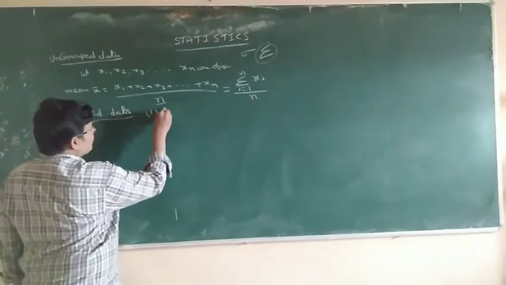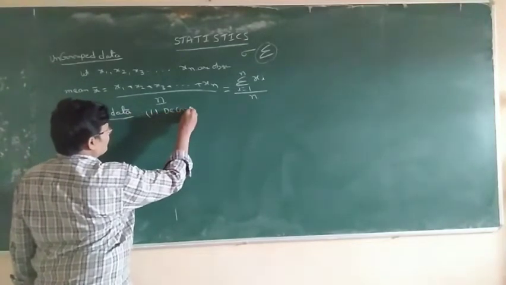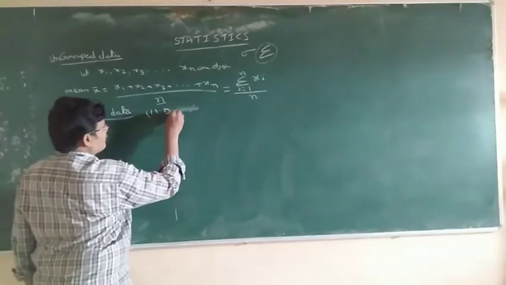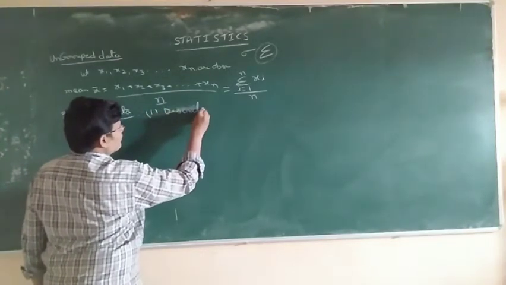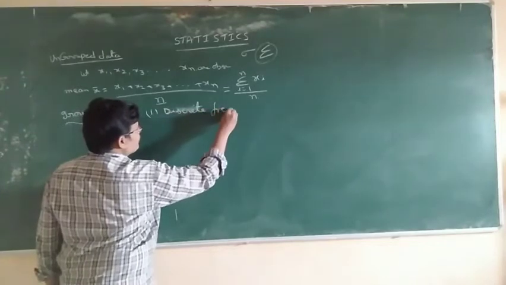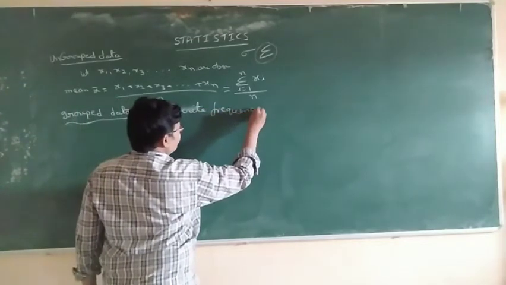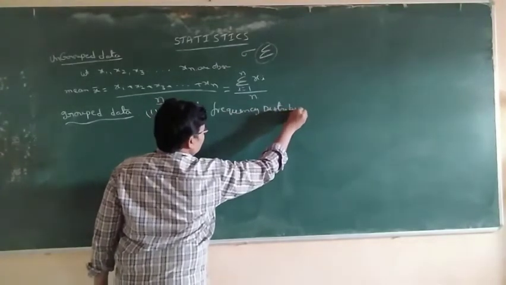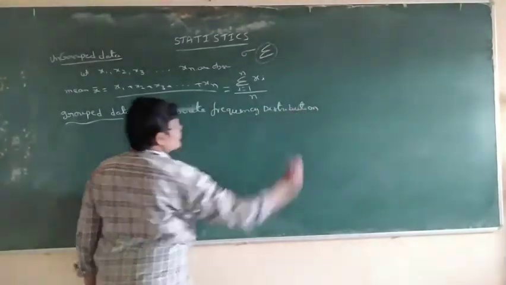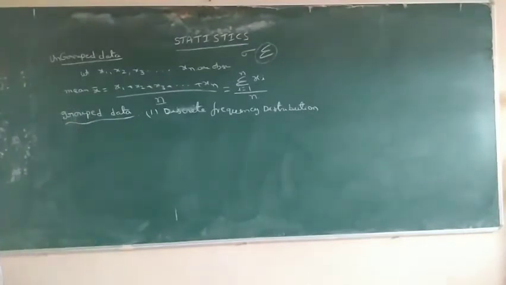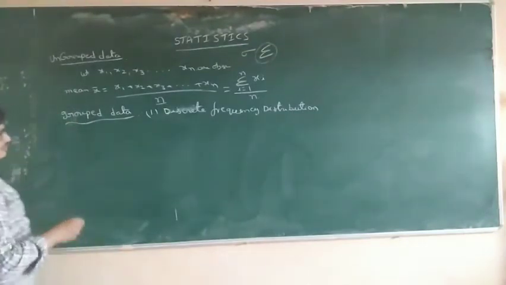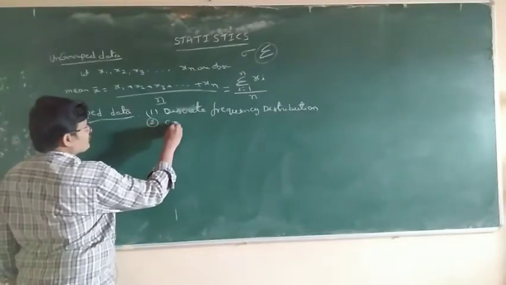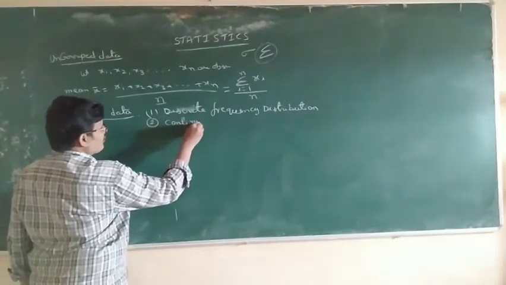First one, discrete frequency distribution, and the second one is continuous frequency distribution.